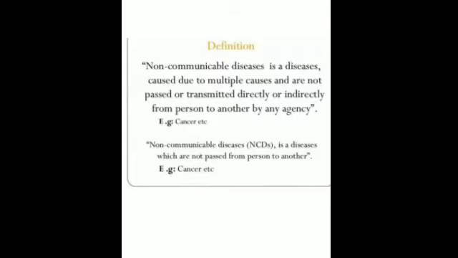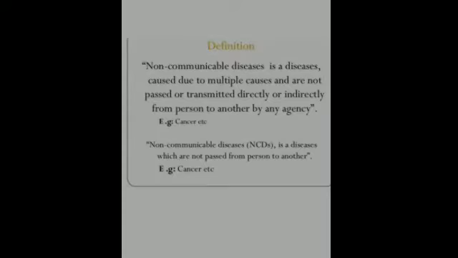So examples of such diseases are diabetes, asthma, then cancer, Kwashiorkor. Is that clear? Goiter. These are all non-communicable diseases.